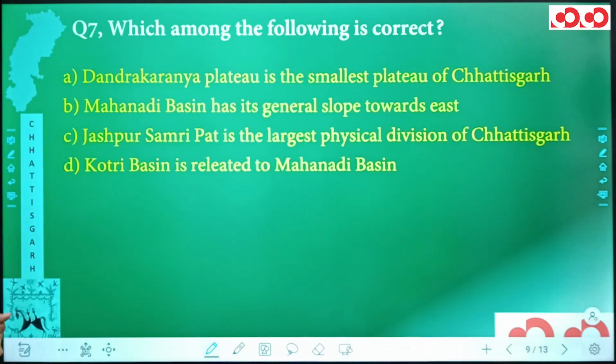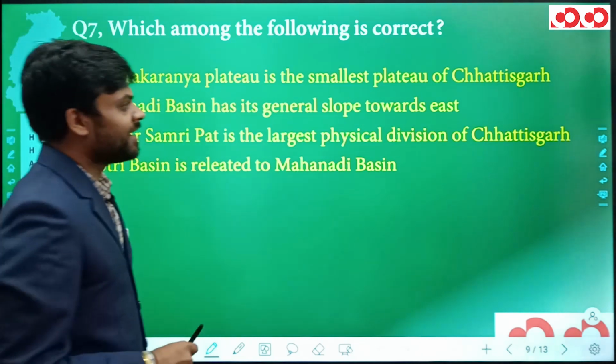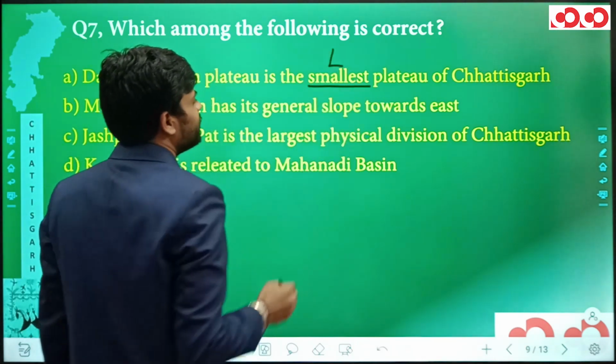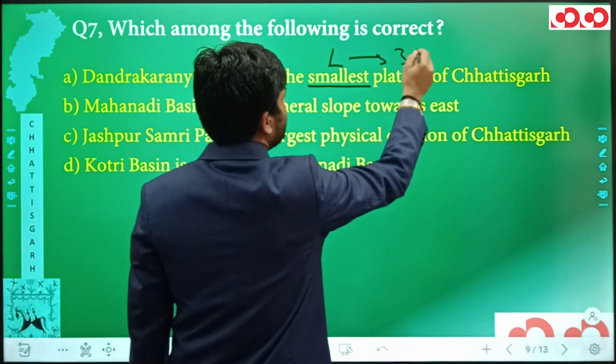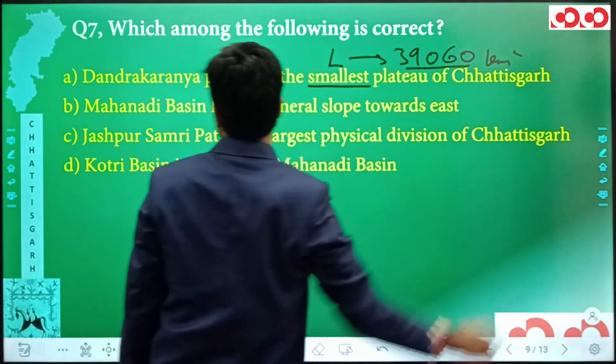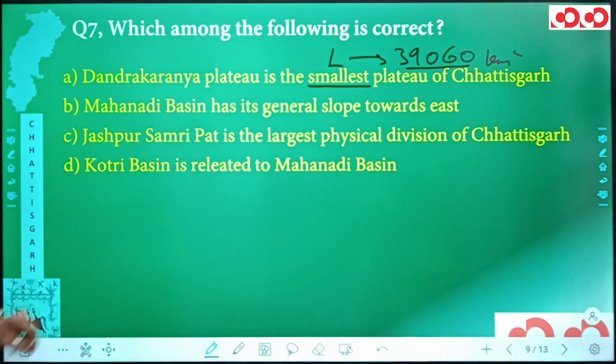Next, we have a seventh question, and in the seventh question we have to tell which among the following is correct. In option A, we have Dandakaranya Plateau is the smallest plateau of Chhattisgarh. Let me tell you, Dandakaranya Plateau is actually the largest plateau of Chhattisgarh with an area of 39060 square kilometers. Second statement says Mahanadi Basin has its general slope towards the east direction.